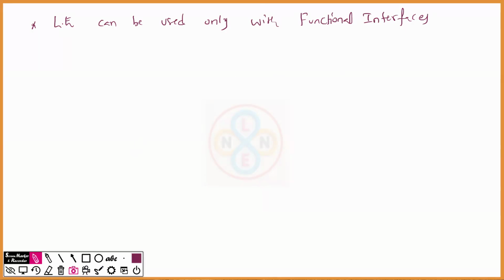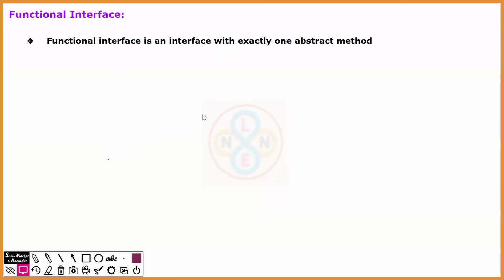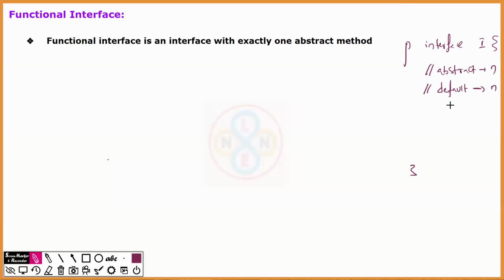Then what is a functional interface? In this session, we'll understand all the properties and points about the functional interface. A functional interface is an interface. Generally, when it comes to an interface, what can an interface have? Public interface, some interface name of the programmer's choice. Inside the interface, can we have abstract methods, n number? Yes. And in Java 8, an interface can have default methods, which are concrete methods. Can we have n number of them? Yes, possible. And it's also possible to have n number of static methods.